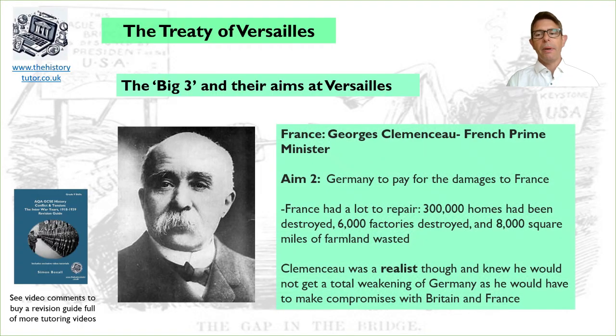Also, Germany was to pay reparations to France. France had been heavily damaged by the invasion of Germany during the First World War. 300,000 homes were destroyed, 6,000 factories destroyed, 8,000 square miles of farmland wasted. So Clemenceau wanted money to repair this. Now, knowing one or two of those facts is really useful to help you set out your ideas about their aims. The 300,000 homes, for instance, is a nice, easy example to remember.